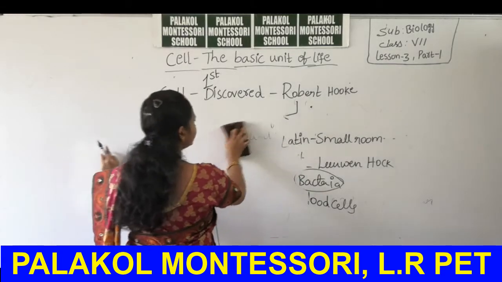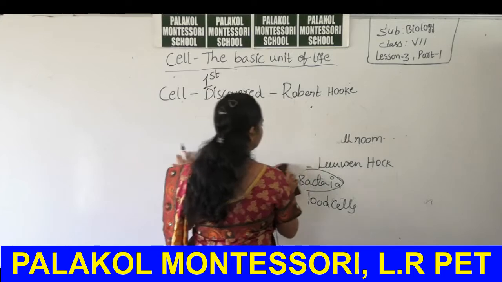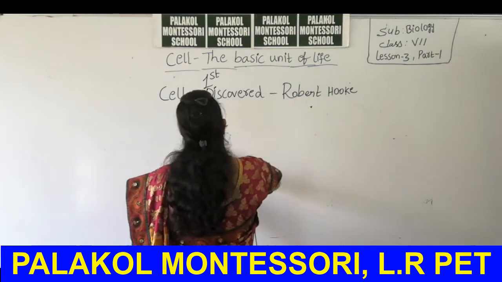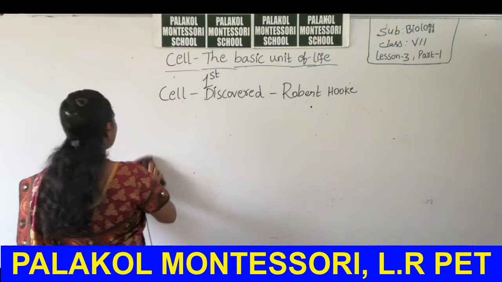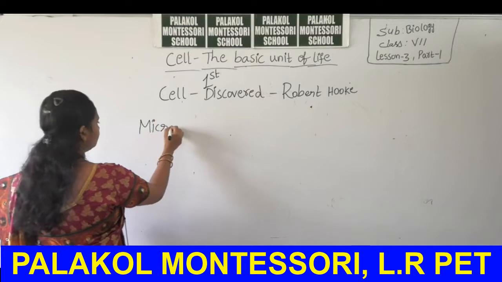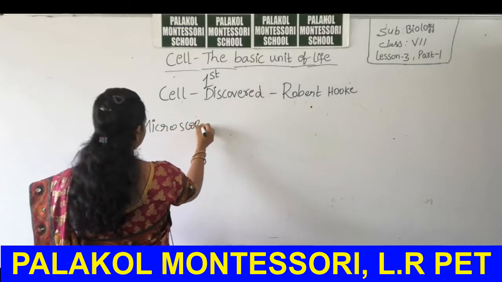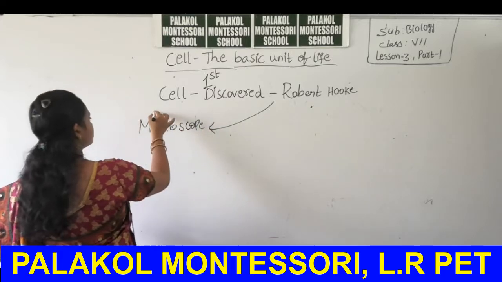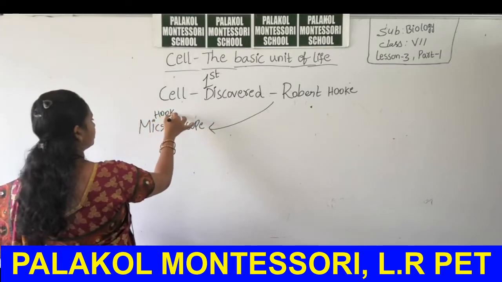So Robert Hooke observed the cork tissue under a microscope, which he also made. The microscope is made by Robert Hooke.